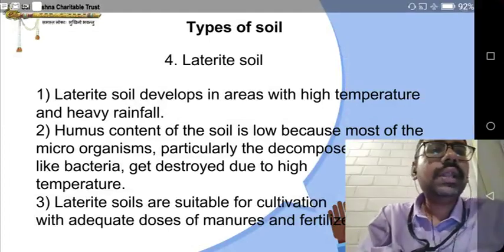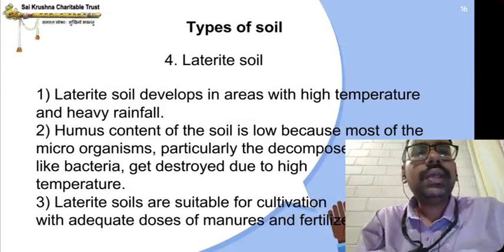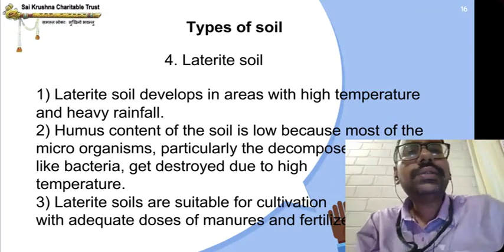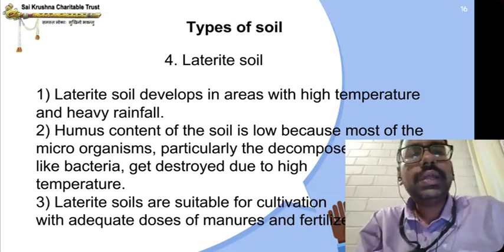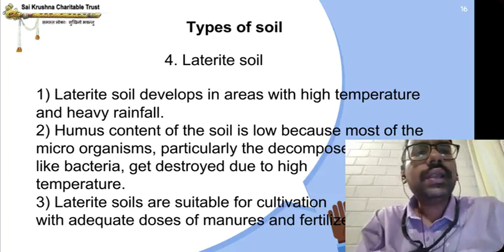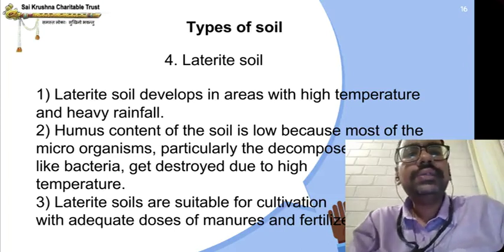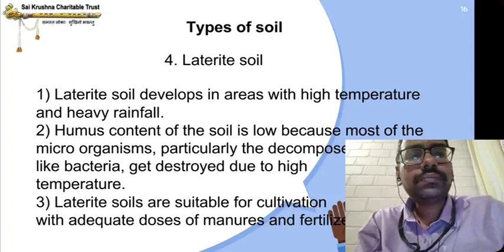Laterite soil develops in areas with high temperature and heavy rainfall. So where does this laterite soil develop? In areas with high temperature and heavy rainfall. So in areas where high temperature and heavy rainfall are there, laterite soil will develop.